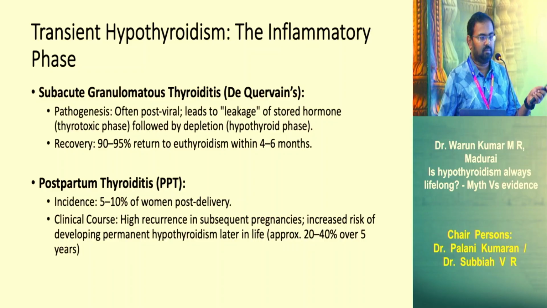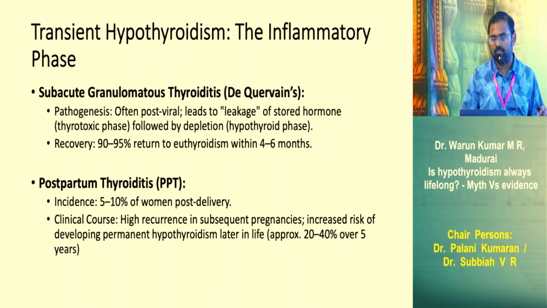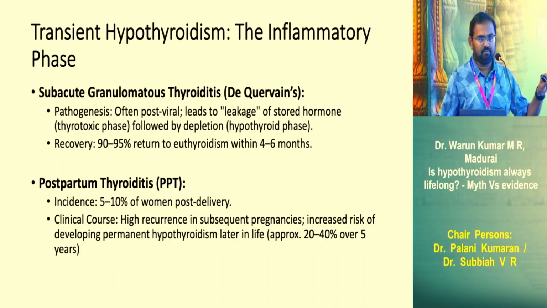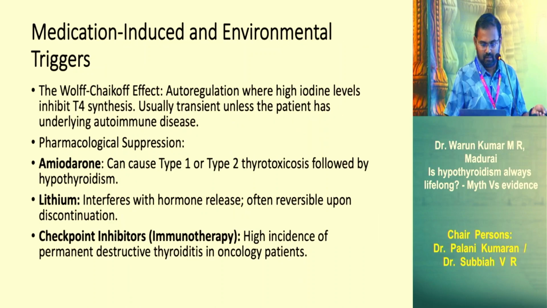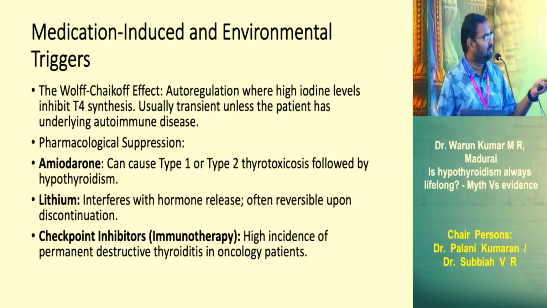So these are some of the inflammatory conditions where you have a transient phase of abnormality, but on follow-up they may either go on to hypothyroidism or maintain their euthyroid state. One is subacute granulomatous thyroiditis, de Quervain's disease. Again, we have a lot of infectious thyroiditis which can have a transient phase of hypothyroidism and then improve. And postpartum thyroiditis, which we see in a lot of case scenarios, there is a phase of hypothyroidism, they may improve, and then they can worsen with hypothyroidism in the months on follow-up. Then the medication-induced, that's what I told you, the Wolff-Chaikoff effect.